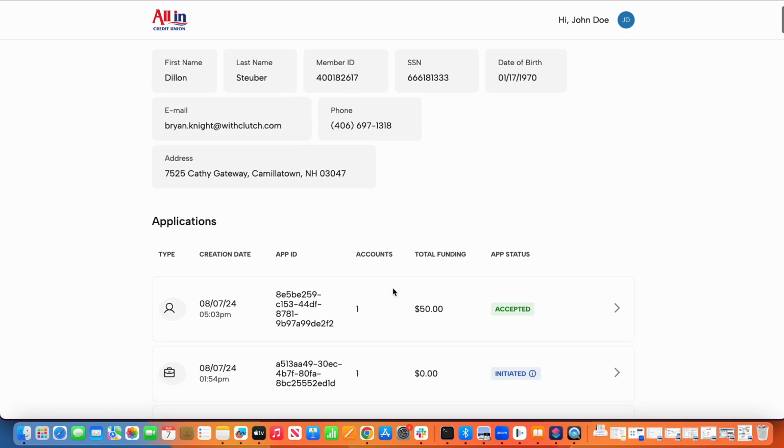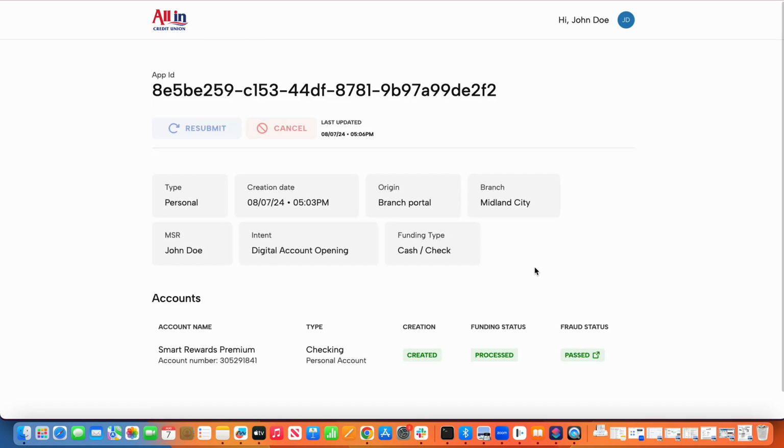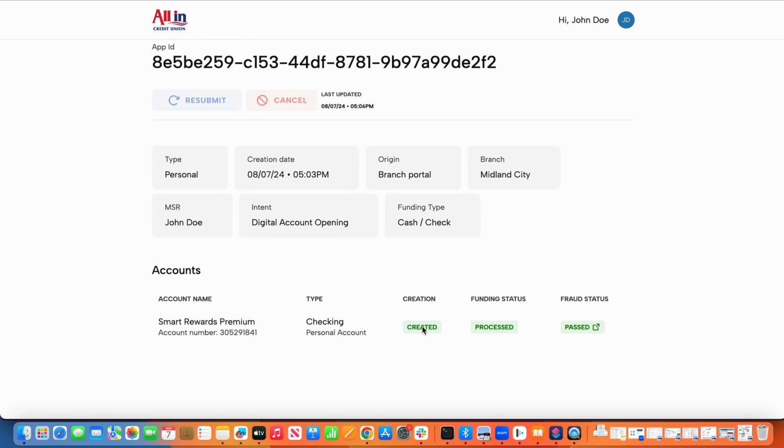As I click into that account, again, I'll be able to see that the account was created. So in real time, it was sent to the core. The funding status has been processed. And then last but not least, Dylan has passed fraud. What we've received back from the core, again, is that account number. And then Dylan has also received that welcome email as well, following up with an electronic version of those disclosures that he electronically accepted.